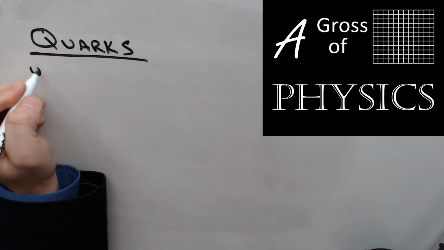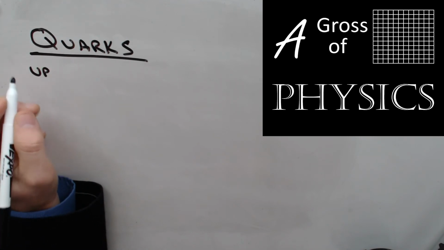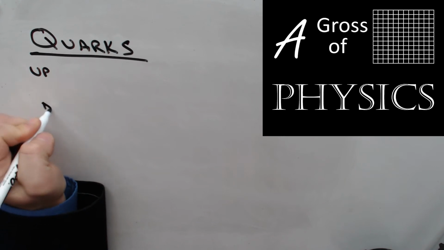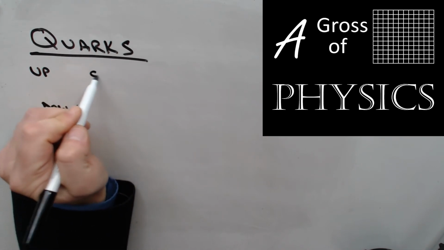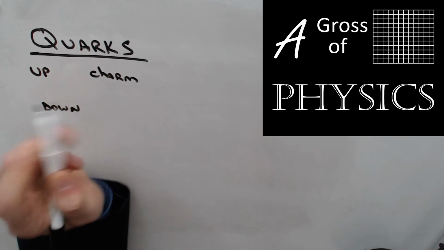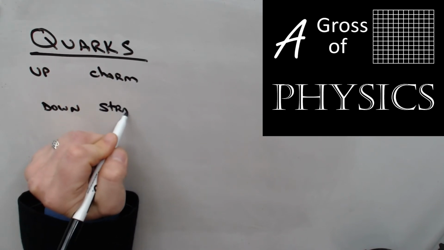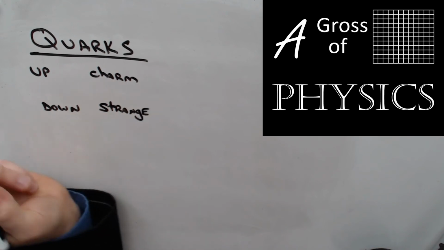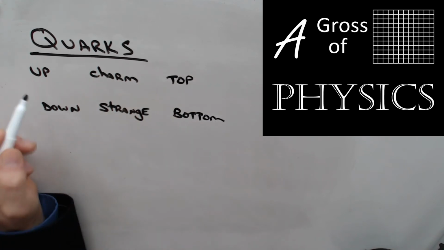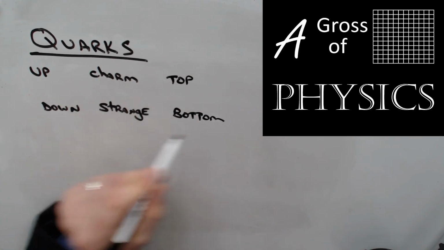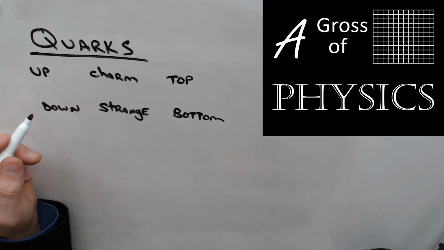And the quarks have what we call flavors. We have up as a flavor, down as a flavor, charm as a flavor, strange as a flavor, top, and bottom. So there are 6 different types of quarks that make up matter.